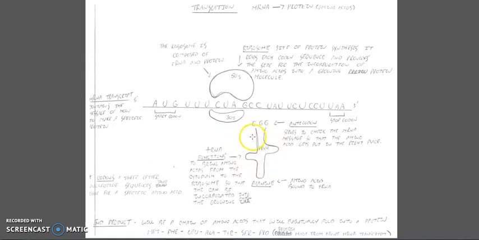So there's a variety of different transfer RNAs in the cytoplasm, and they are all charged with one of the 20 different amino acids. This one's charged with alanine, but there's all different types of amino acids that they can be charged with. So on one end you have it charged with an amino acid. On the other end you have something called an anticodon. So the anticodon is basically the complementary base pair to the codon that's found in the messenger RNA.